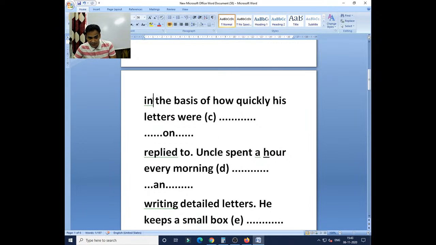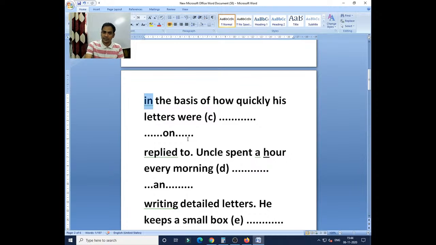In the basis, you see here, we never say "in the basis." Normally you might have heard people saying "on the basis." On the basis of caste, creed, color, on the basis of color, complexion. Okay, so we say "on the basis," not "in the basis." So you remember all these phrases, where to use the right preposition, then you have to learn.